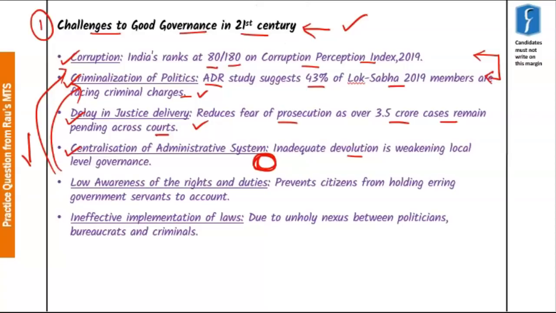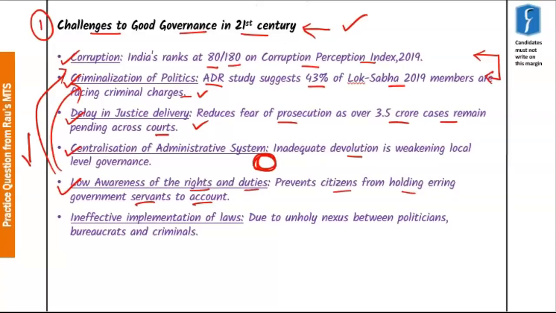Now moving on to the next challenge, that is low awareness with respect to rights and duties among citizenry. Now lack of adequate knowledge about their rights and duties prevents citizens from holding the erring government servants accountable, and thus this further enhances the problem of corruption, criminalization of politics and red tapeism.